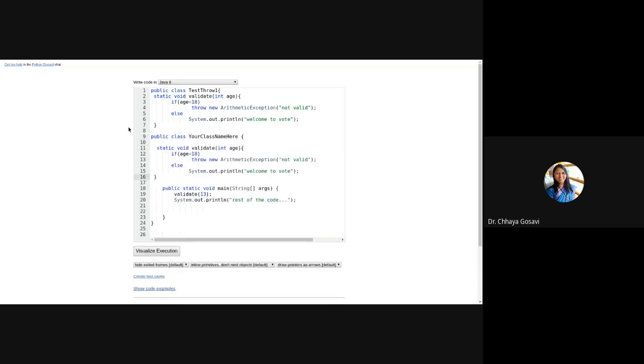This class has a validate method and main method. From main, I'm calling the validate method. So this will call this method: if age is less than 18, it will throw new ArithmeticException("not valid"). And this line will not get executed.